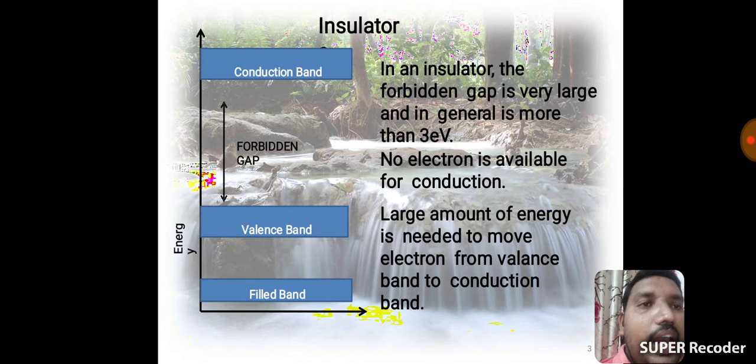There is no electron present for conduction. Here a large amount of energy is needed to move an electron from valency band to conduction band.